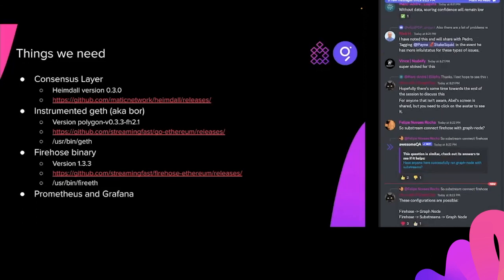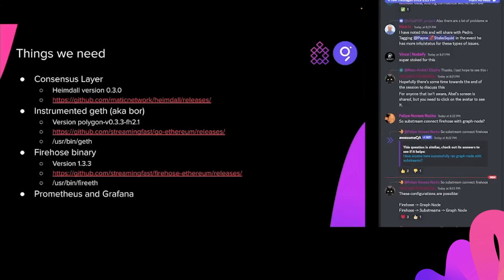For the instrumented Ethereum or GETH, Go Ethereum, whatever you want to call it. If you look at the version number there, it says version Polygon 0.33-FH21. So the 0.33 is the upstream version that you would get from the Polygon Foundation. And the FH21 is the Firehose protocol version that this supports. So we're on Firehose protocol version 2.1, and we're using the 0.33 binary version.